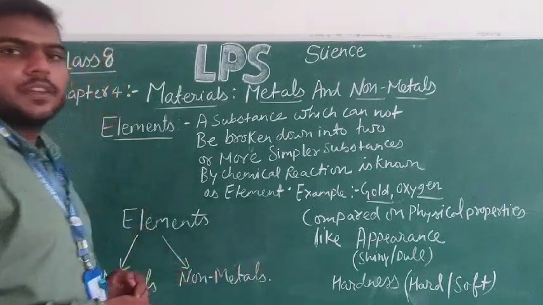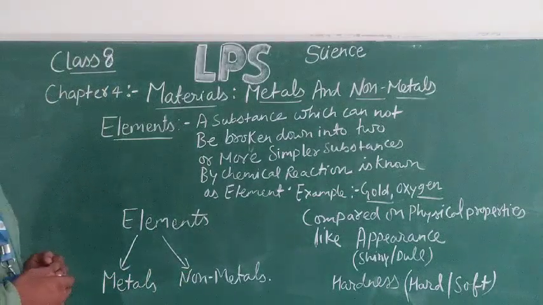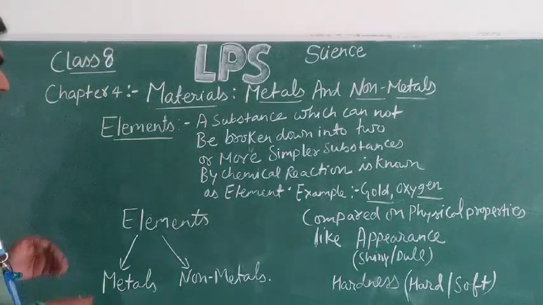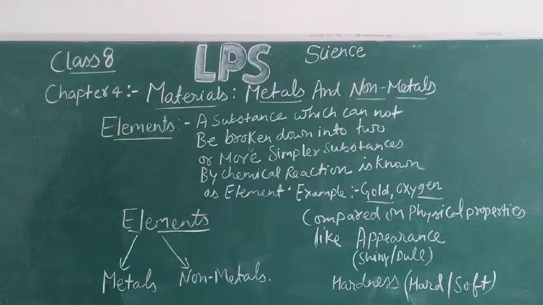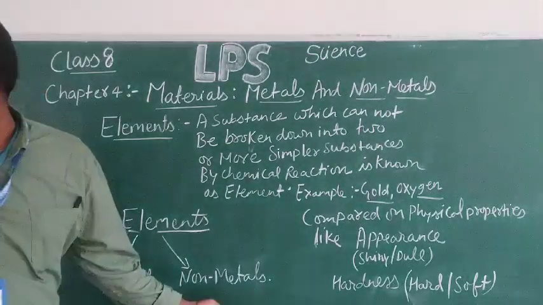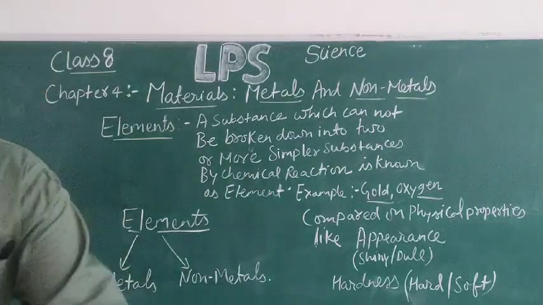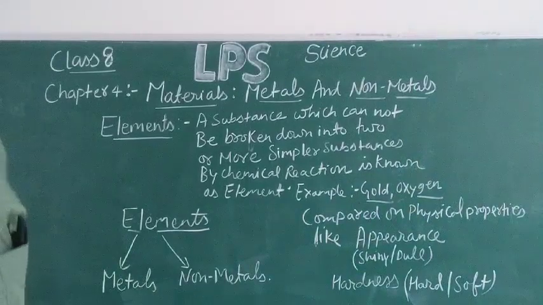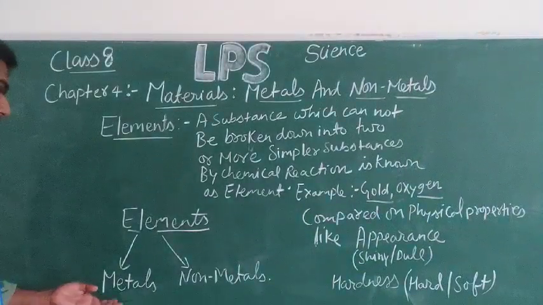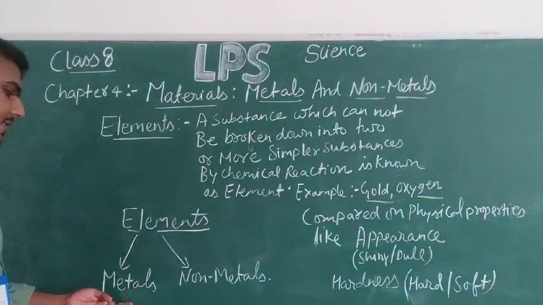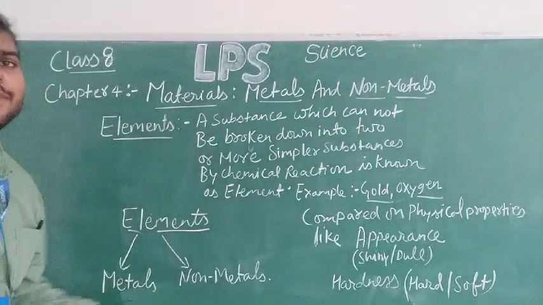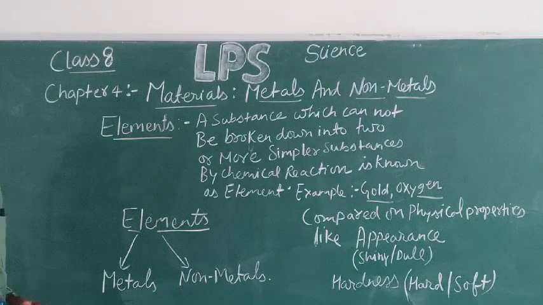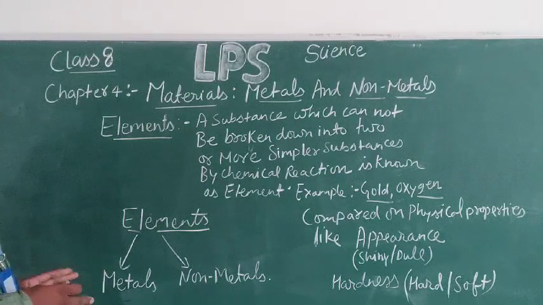So now the next thing that we want to know is the classification of elements. Elements are classified under two broad categories, that is metals and non-metals. So how will we determine who is a metal and who is a non-metal?